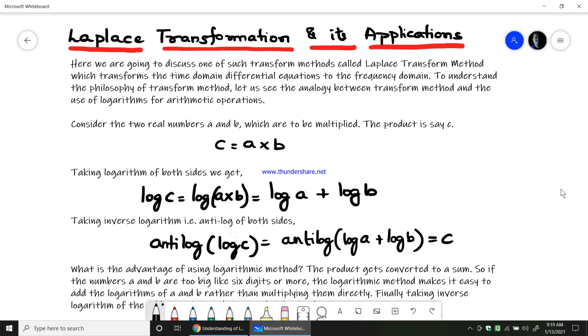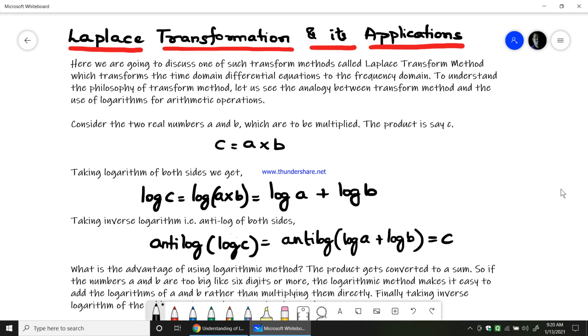Then at the final stage, for the finally obtained Laplace transformed solution, we apply the inverse Laplace transform to get back the solution in time domain. So the Laplace transformation method has become very popular, which makes the integral differential equation solvable in a much easier manner, and then applying the inverse Laplace transform gets us the time domain equation back for analyzing the system.